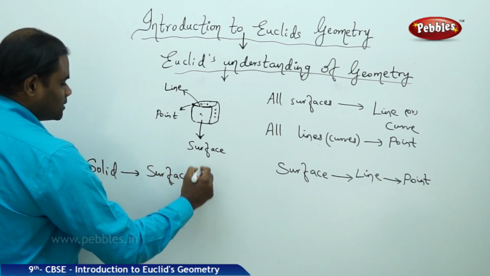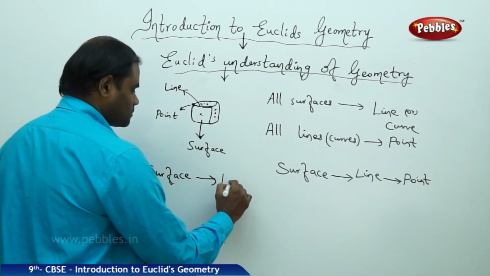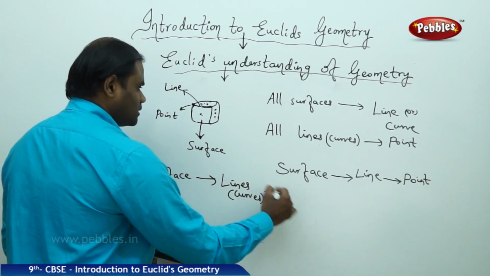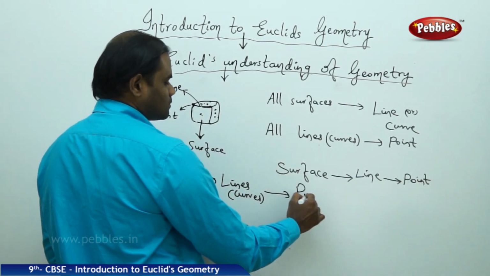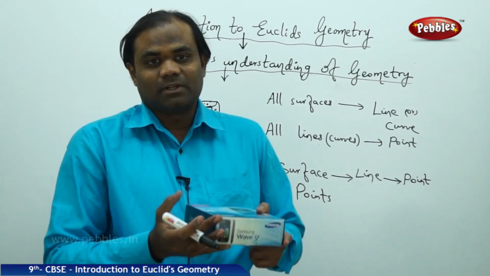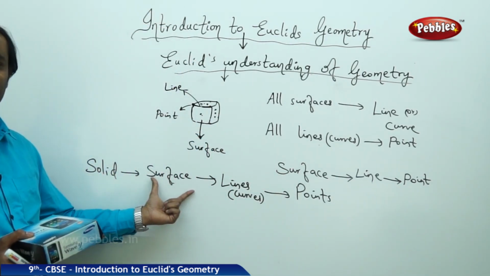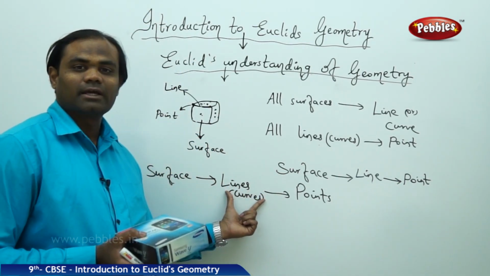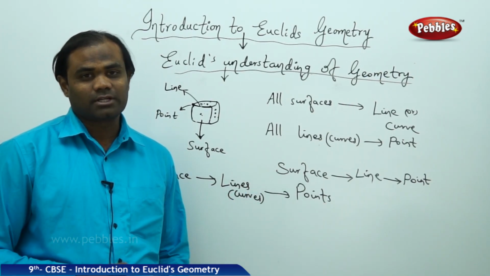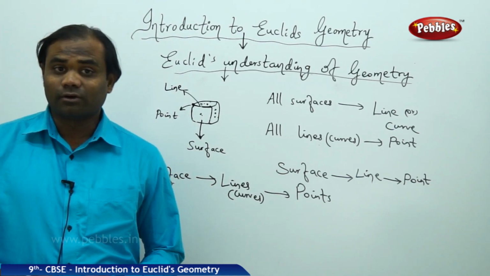The solid makes the surface, and the surfaces make the lines or the curves, and the curves or the lines make the point. So the solid structure defines the surface, surfaces define the lines, lines define the points, is how we understand the transaction series in Euclid's understanding of geometry.